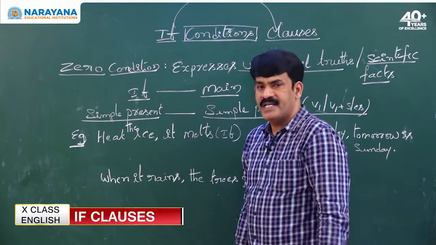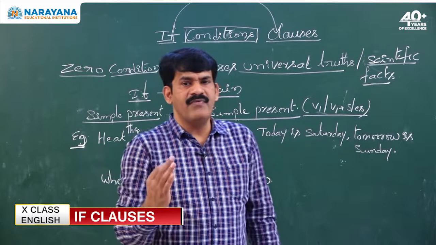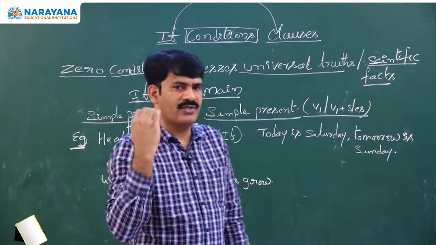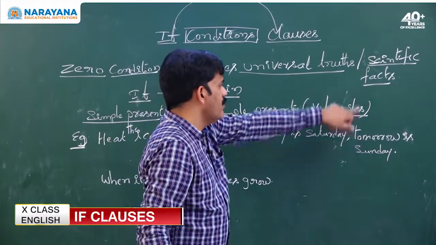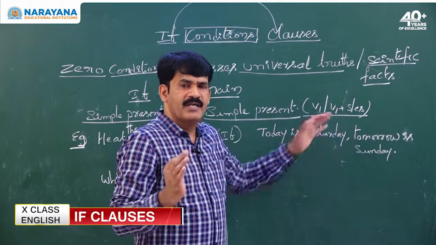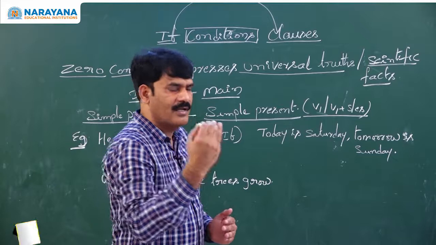It is a scientific fact. Scientific facts you need to write only in zero condition. Then what is the zero condition verb form? The zero condition tense is simple present tense in both main clause as well as subordinating clause.